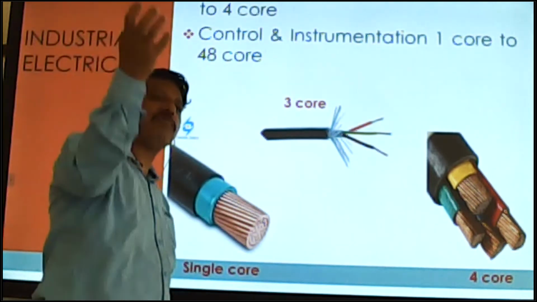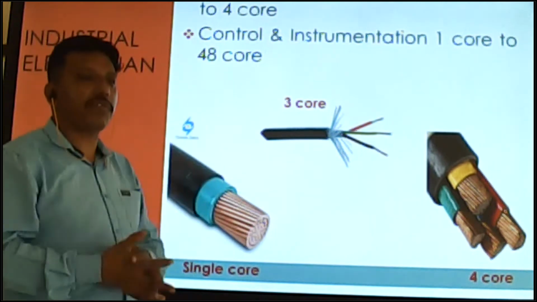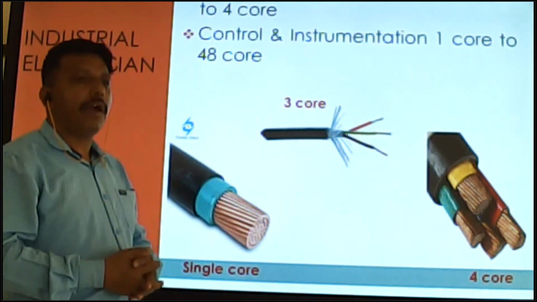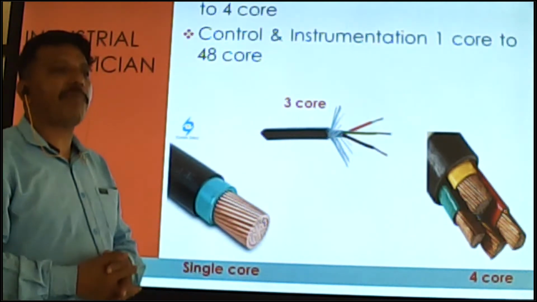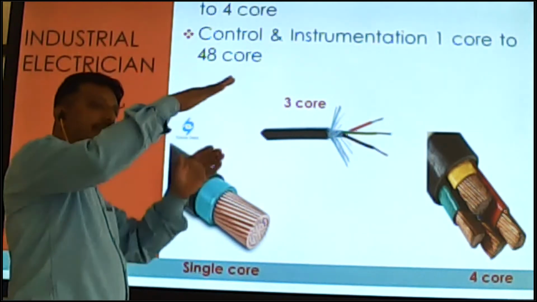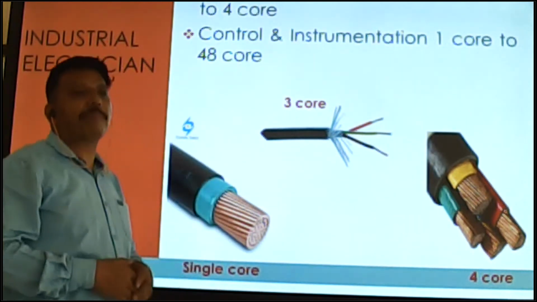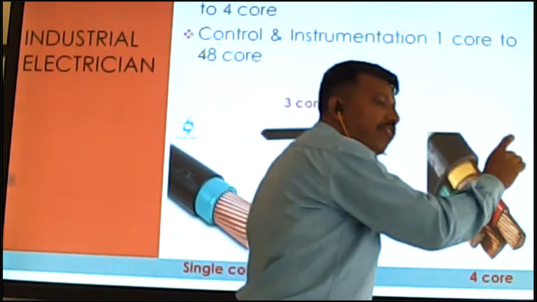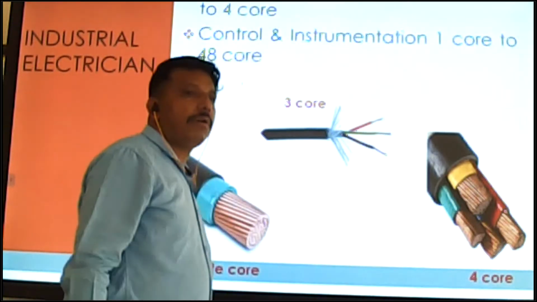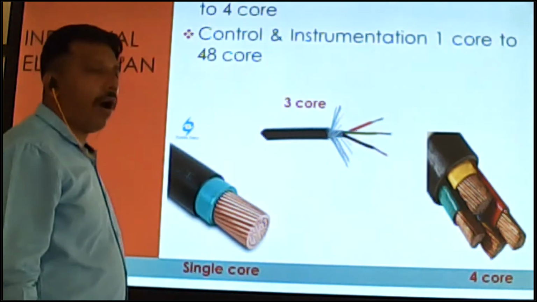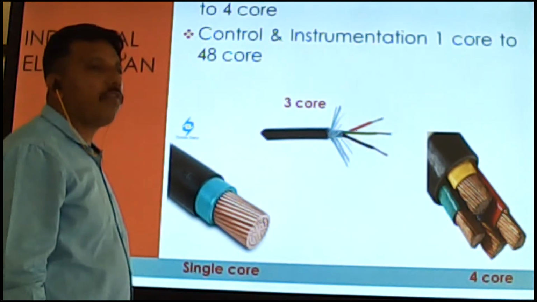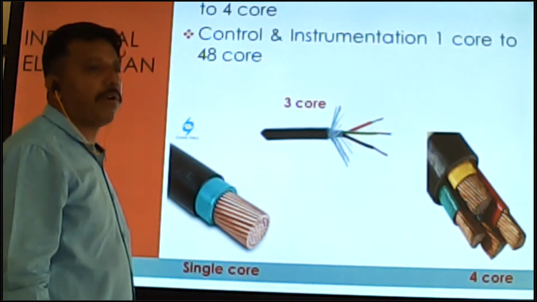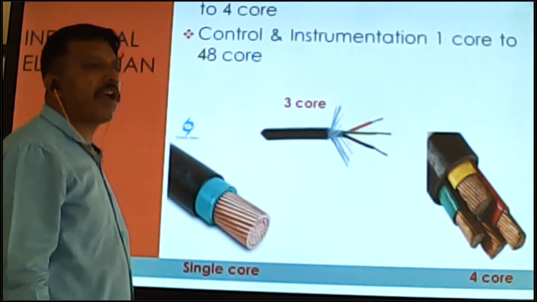In the power plant, products are these types of high voltage, and we use a transformer to step down, step down, step down. Then it comes to industries or our domestic buildings. Up to our building it comes in 415 volt to 440 volt. We can use this type of three phase supply.